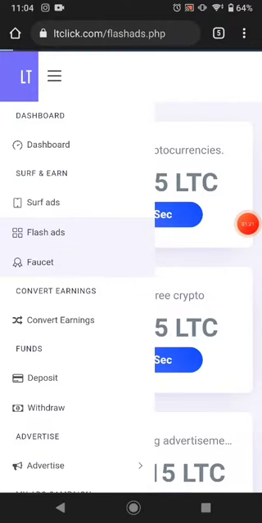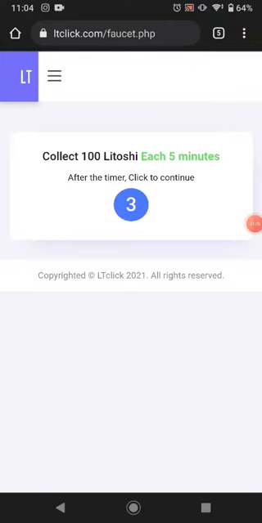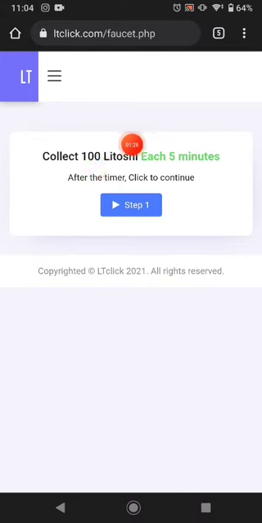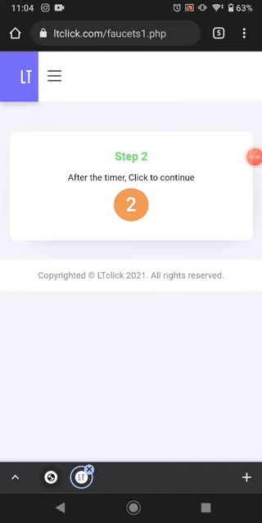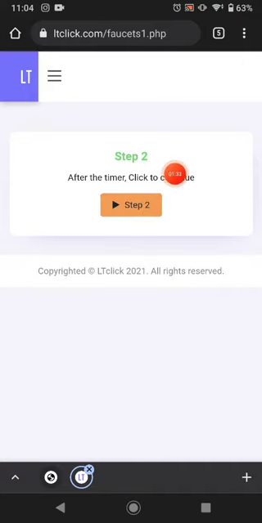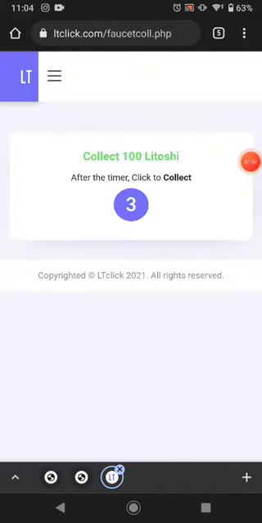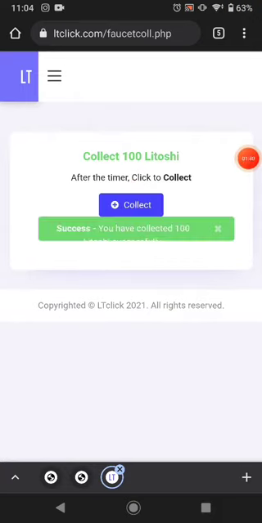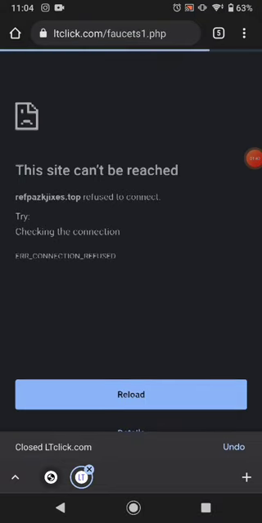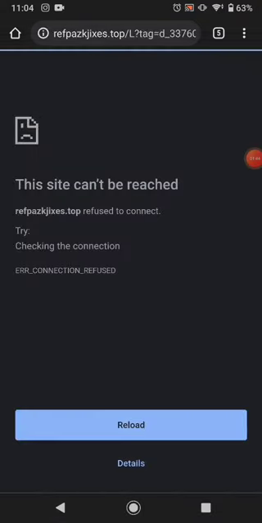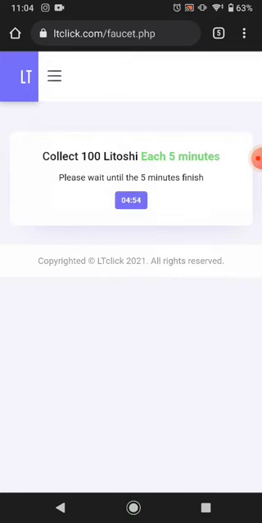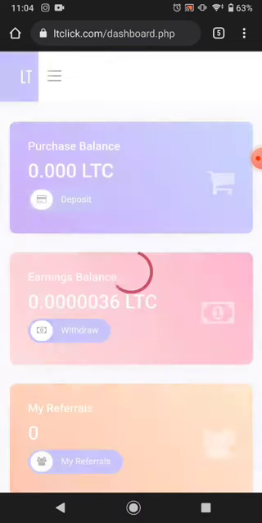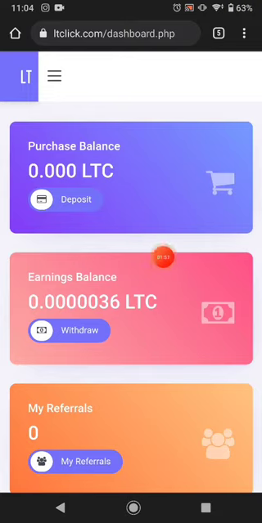And the next way is a faucet, and the faucet pays you this much Litecoin Satoshi every 5 minutes. That's too easy. Just click the step-by-step button in here. This will show you another page. After clicking, for every reward, just close the pop-up ads. Okay, and you can see I collected my reward, and I come back to my faucet. You can see this much Litecoin Satoshi I have.